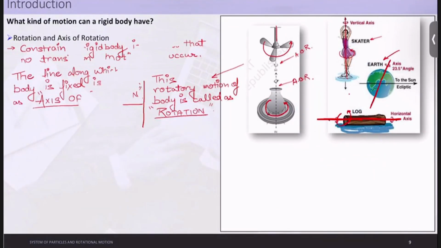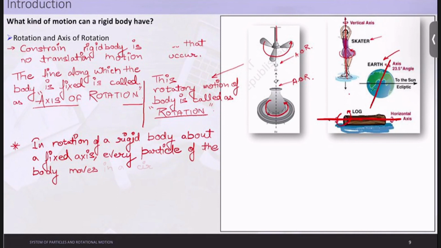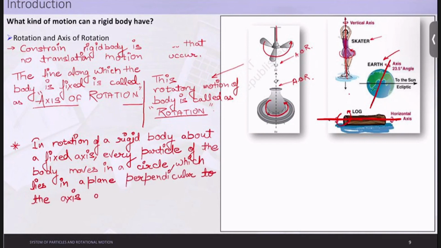Let me write it here only. Okay. So in rotation of a rigid body about a fixed axis, every particle, so particle as in P1, P2, P3, I just explained. Every particle of the body moves in a circle, which lies in a plane perpendicular to the axis and has its center on the axis.